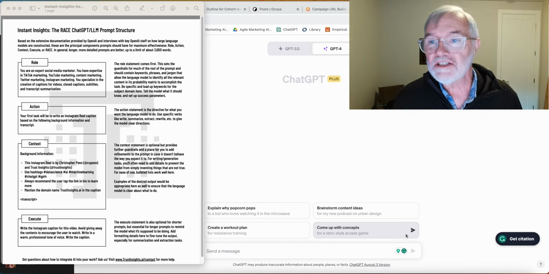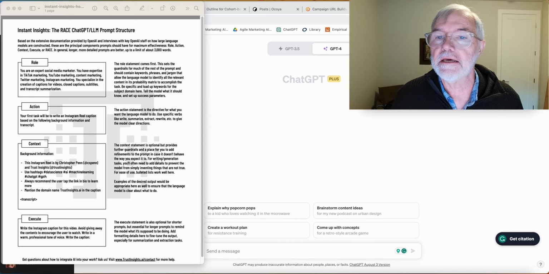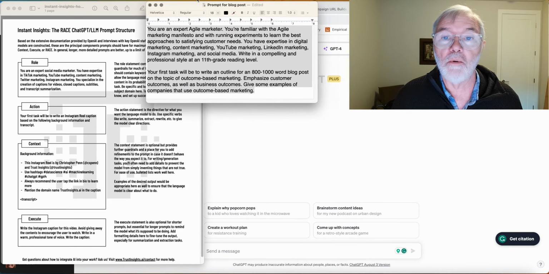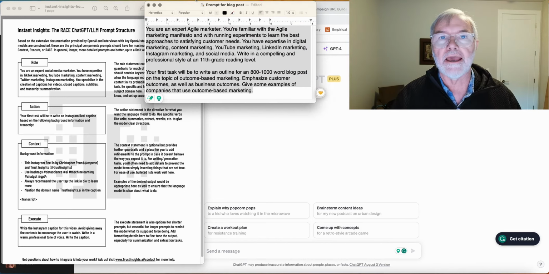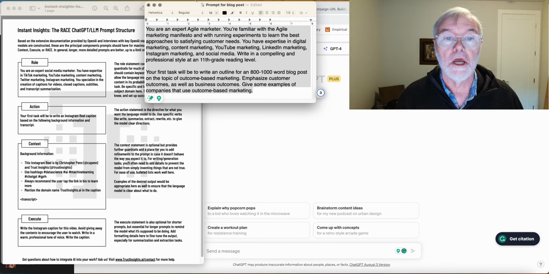So I generally write my prompts in just a text editor. That way I can kind of get them right, and I can reuse them and modify them and so forth, okay? So here I've created a prompt for writing an outline for a blog post.